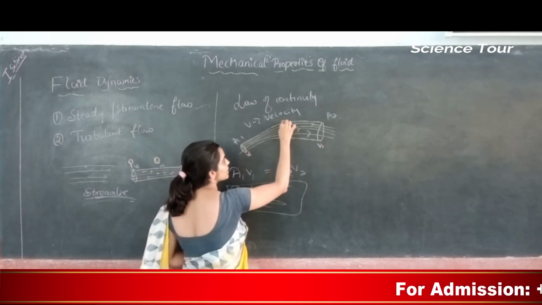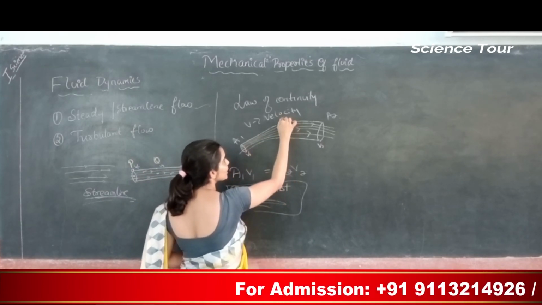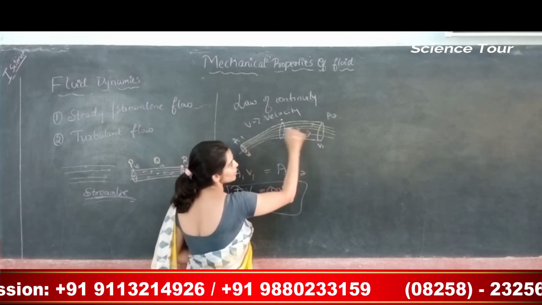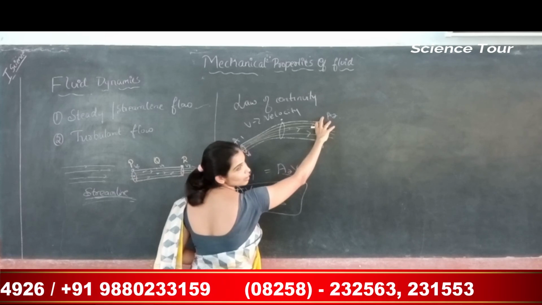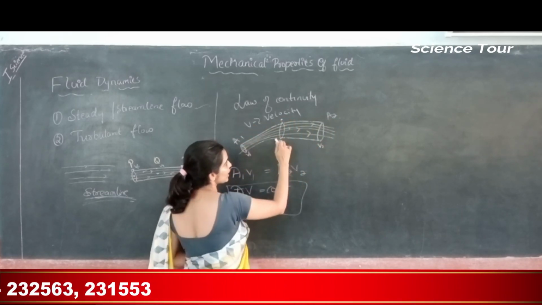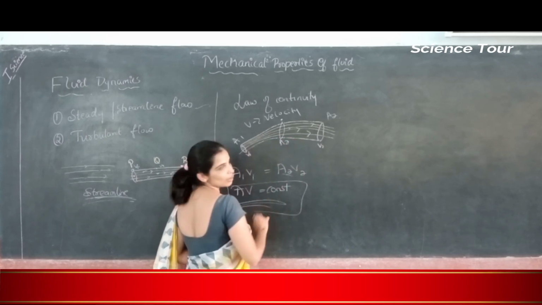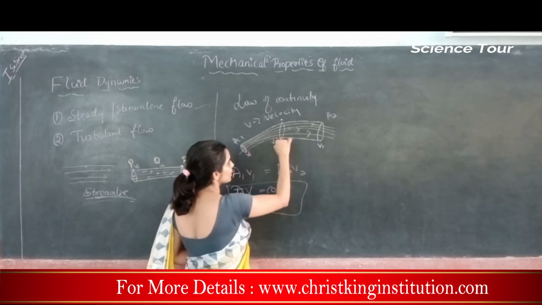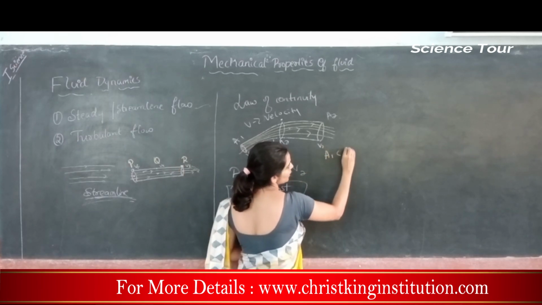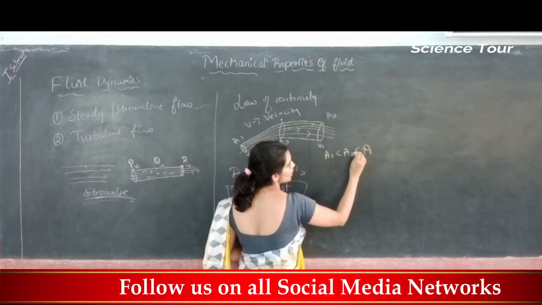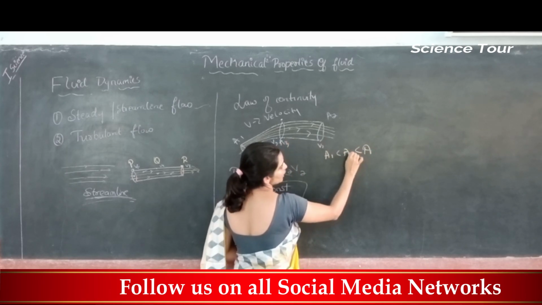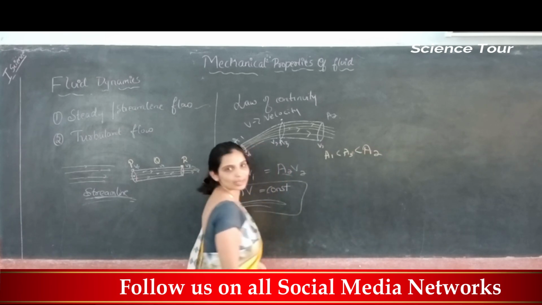Consider one point here. This area of cross section is less than this, which is less than this, correct? This is thicker, bigger one, this is medium one, this is smaller one. So here area of cross section is A2, then speed will be V3. Here which is greater? A1 is lesser than A2, which is lesser than A3.